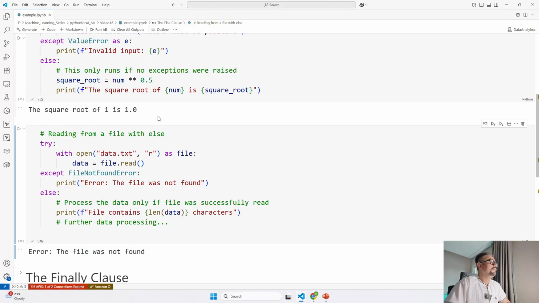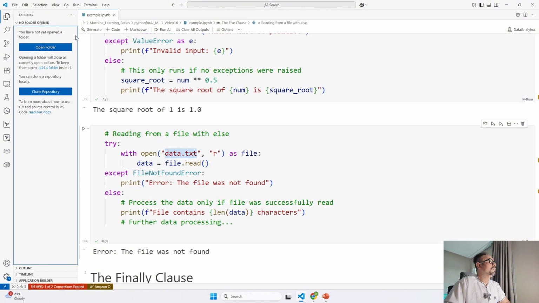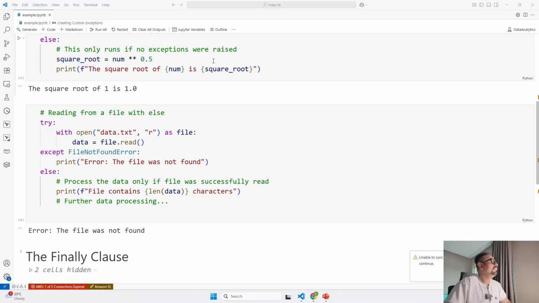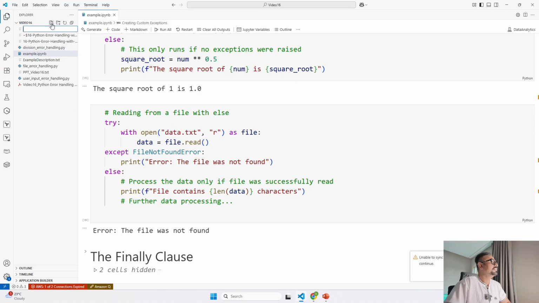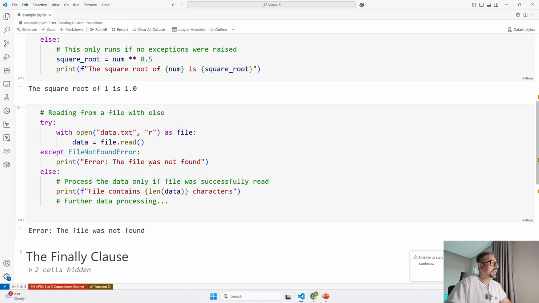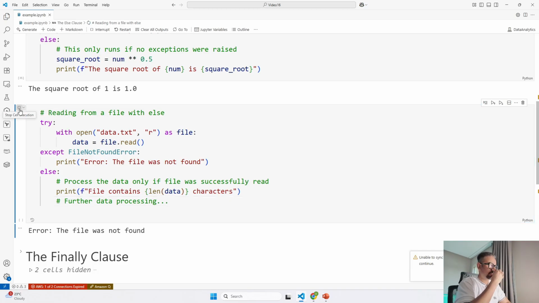Give me a minute. I will go ahead and create a new file, data.txt. Once I create this file, I am again going to run this code, and let's see if it goes into the else block or not. If I run this, see, the file contains 0 characters. So this is another example where you can understand how you can use the else clause as per your use case.